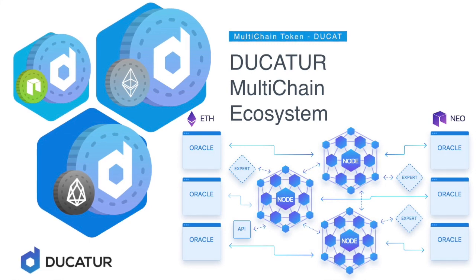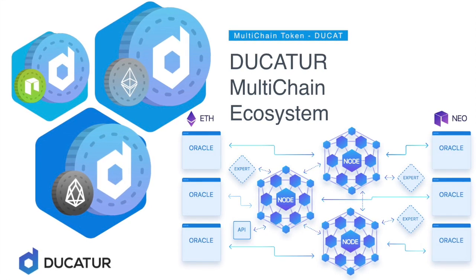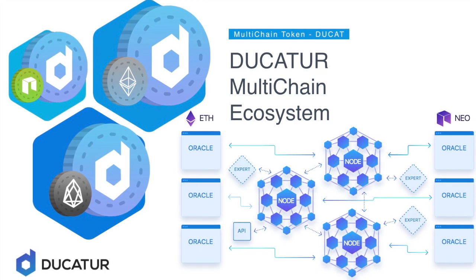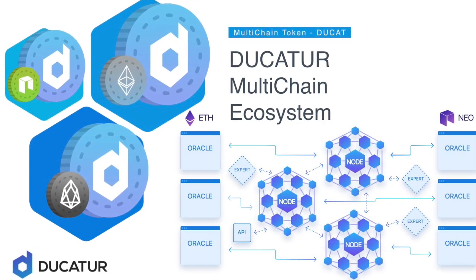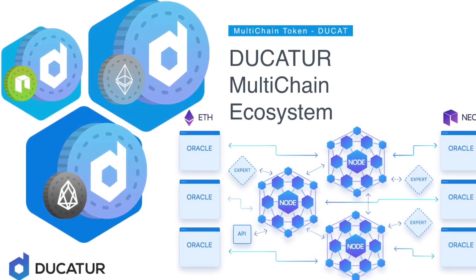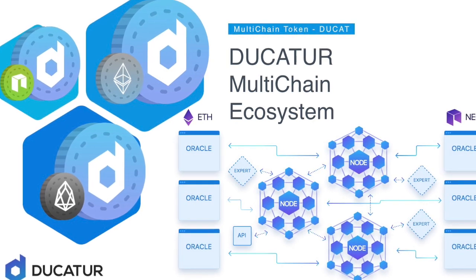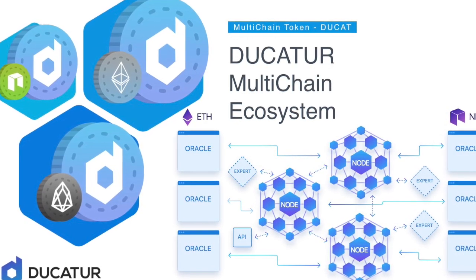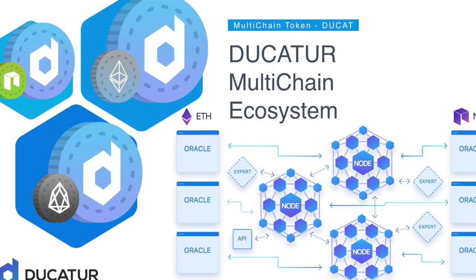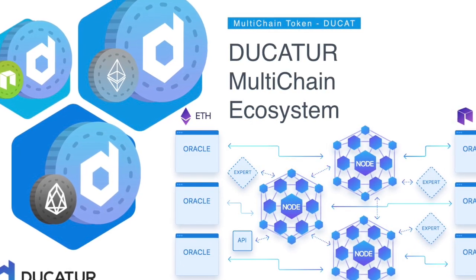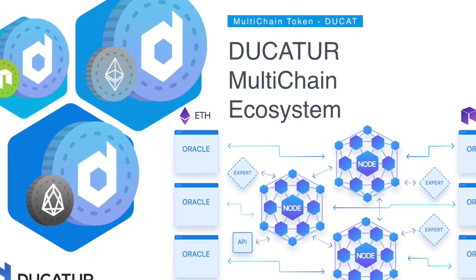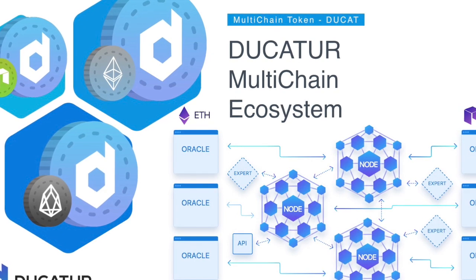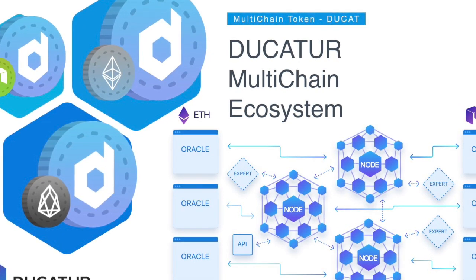Ducatur provides tools and a framework to enable businesses to cut costs as well as rapidly create solutions that quickly take advantage of their existing data. Ducatur is the first company to provide a multi-chain oracles framework. The first blockchains that are supported are Ethereum, EOS, and NEO.